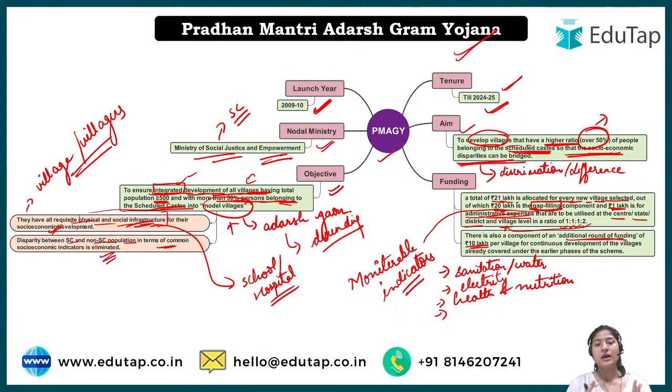Everything would be considered, and then we'll look at whether this particular gram has become Adarsh or not, whether this village has become ideal or not, right? And there would be many committees. If we go to the official website of this particular scheme, they have just written that several committees will look after this.